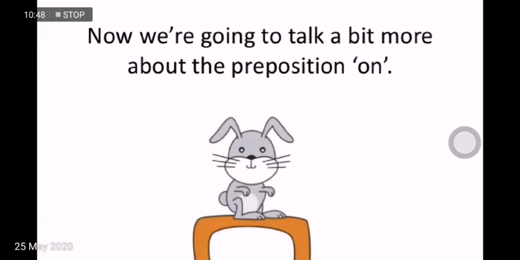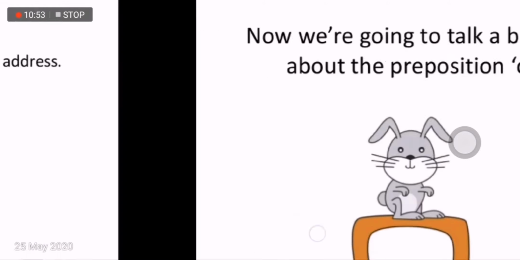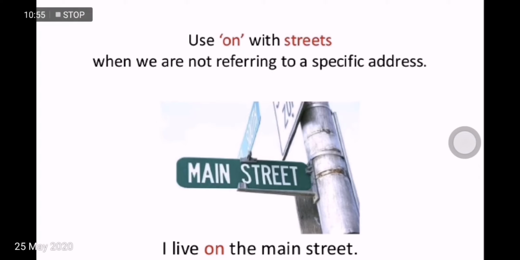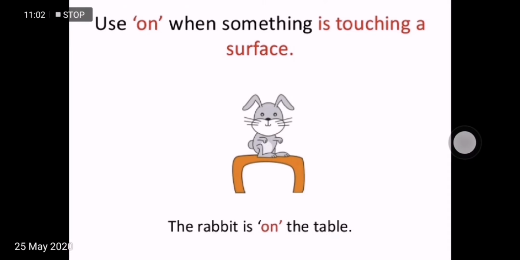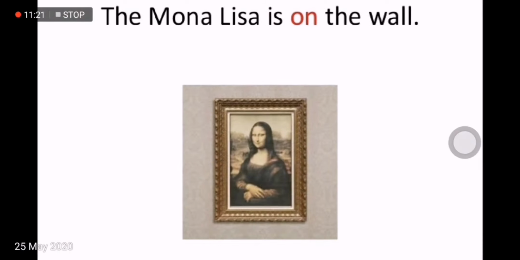Now we are going to talk a bit more about the preposition on. So where to use on? Use on with streets when we are not referring to a specific address. For example, I live on the main street. And use on when something is touching a surface. For example, look at this rabbit. Their surfaces touch each other: the rabbit and the surface of the table. So you say the rabbit is on the table. Look at this.